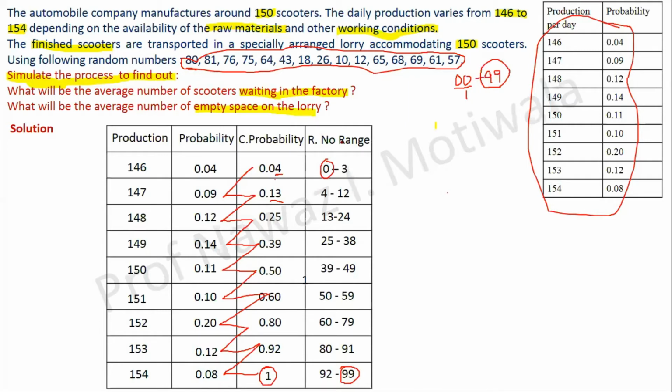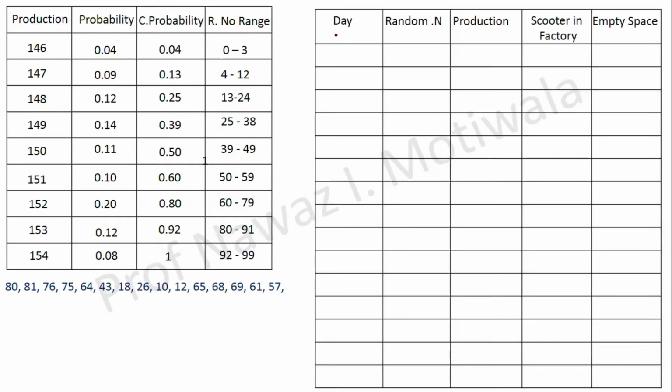Okay. The next part is the simulation table. I will go to the reference of the table which we have already formed. Then the next table will be the simulation table. For the simulation table, because I want to find the simulation for the next 15 days, my first column will be day. The second will be random number. These two columns are fixed.